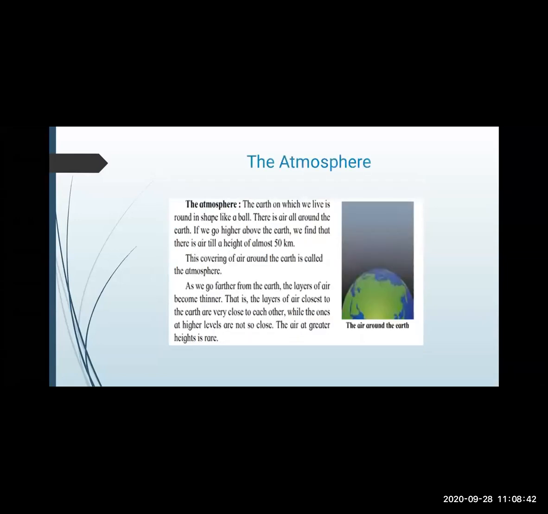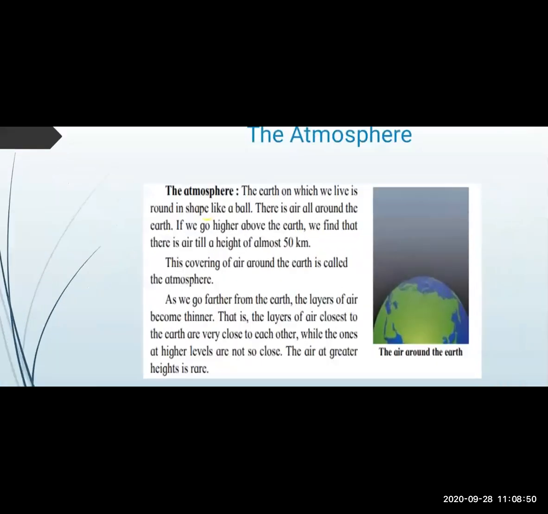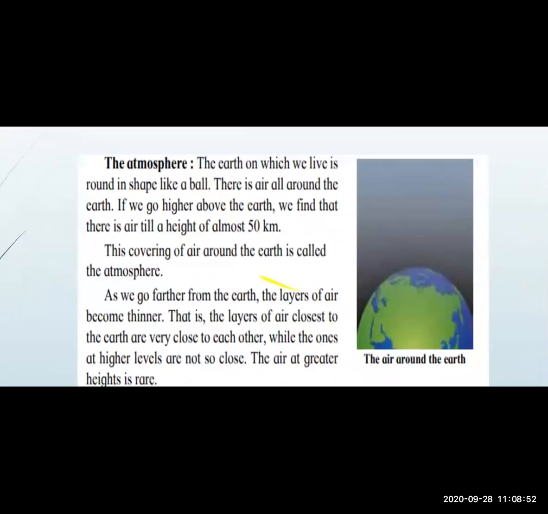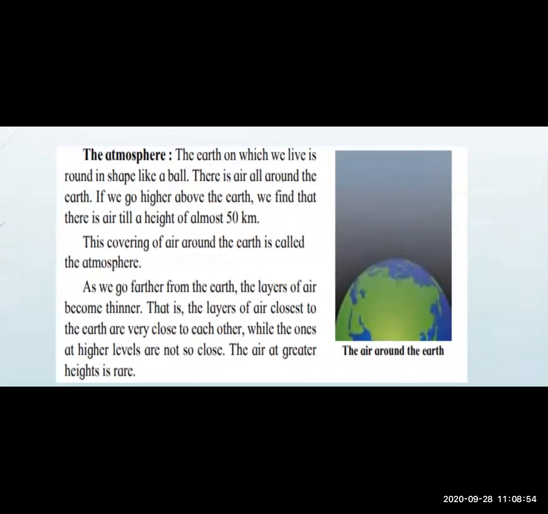Now we will see atmosphere. Atmosphere means what? Around us. कैसा है atmosphere? Air around us. Okay, the earth on which we live is round in shape like a ball.